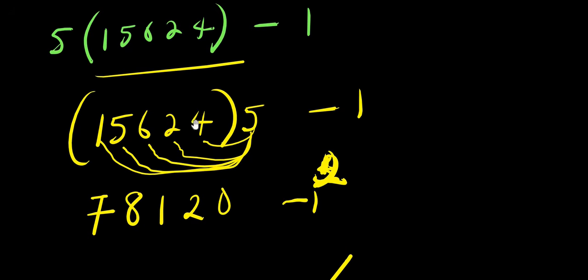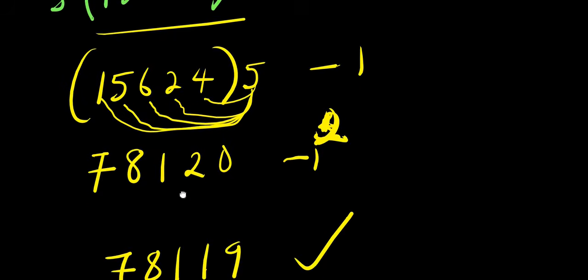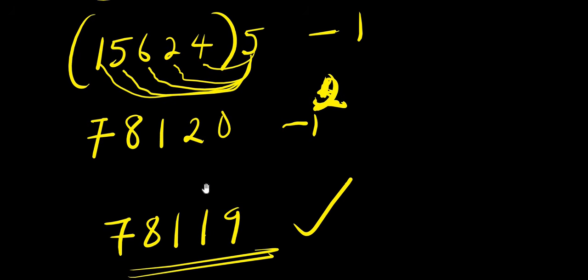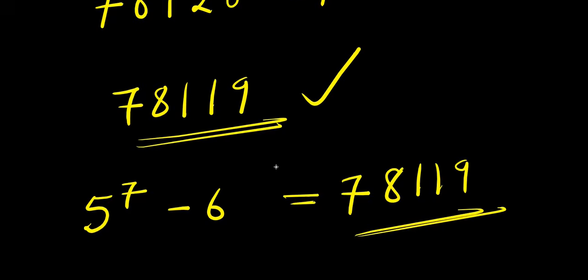So after multiplying this by 5, we have 78,120. Then we need to subtract 1 from it. This is 78,119. So guys, this becomes the answer without the use of calculator, step-by-step process.